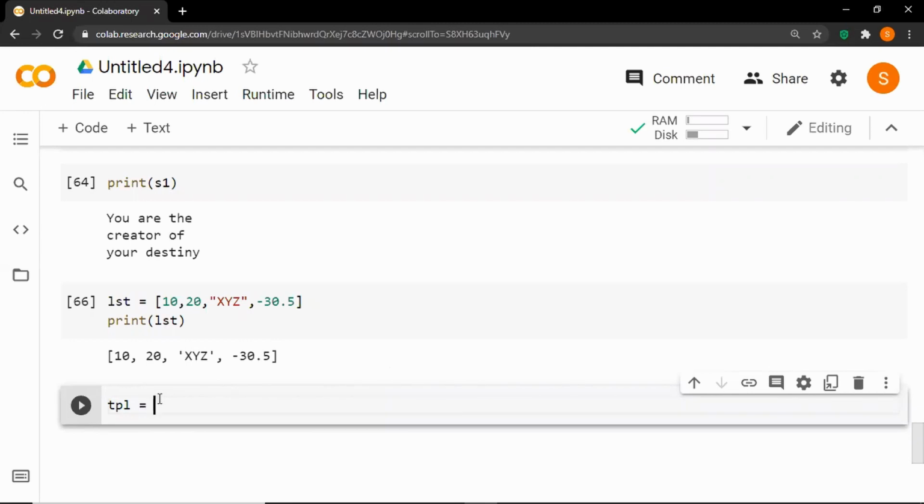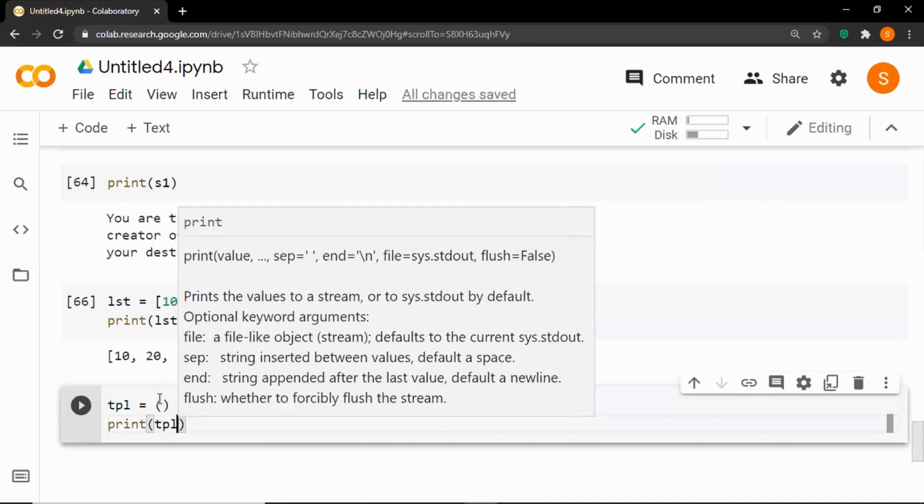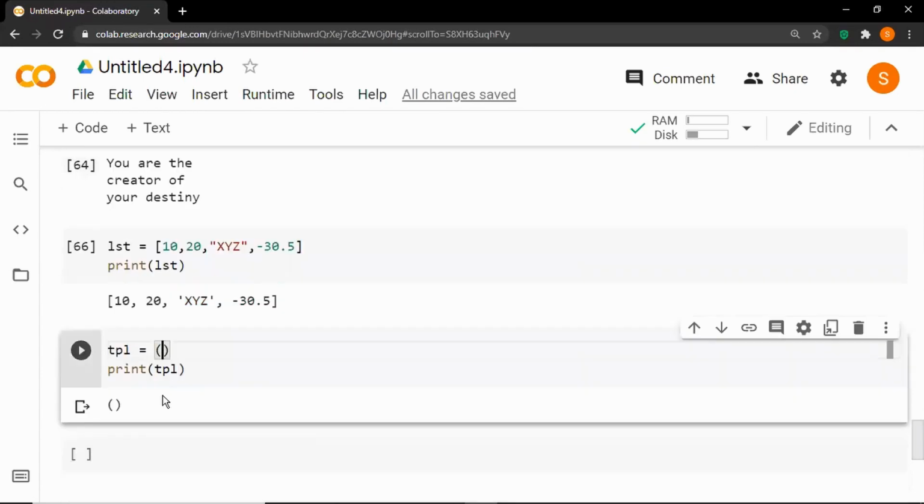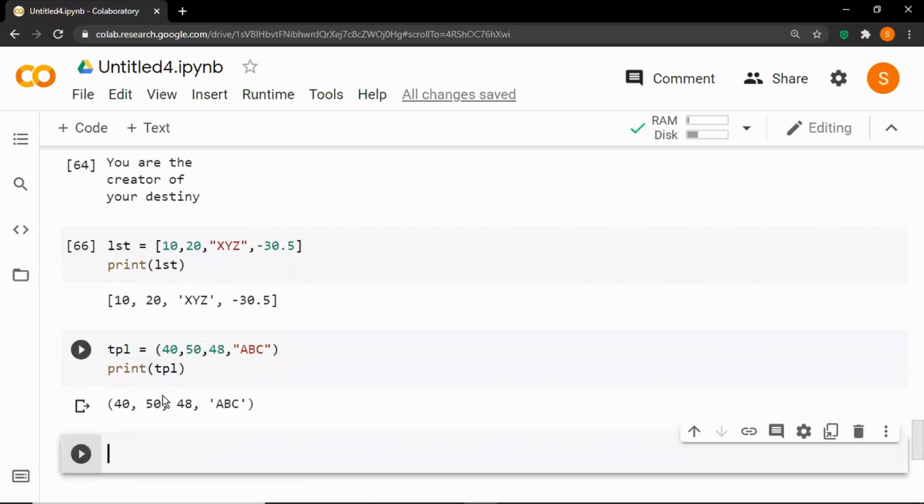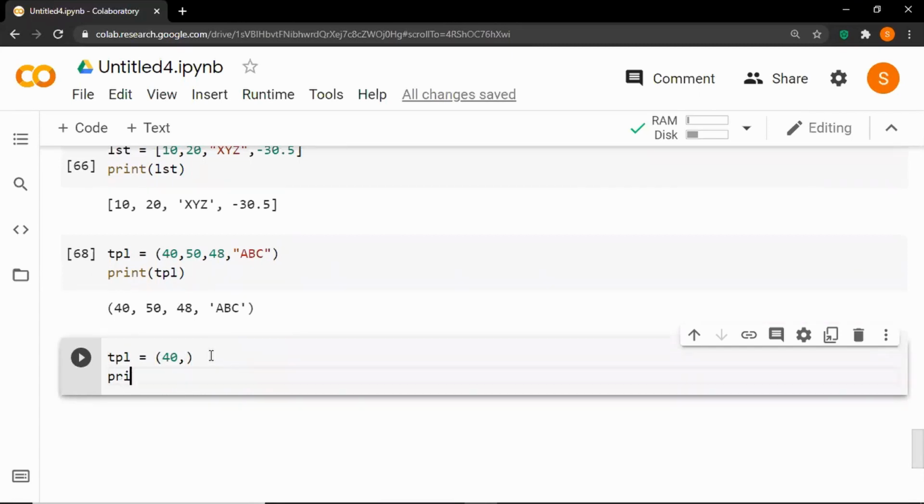So tpl is equal to parentheses, print tpl. This syntax will create the empty tuple for you, and let's add some elements in the tuple. Let's say 40, 50, 48, and let's say xabc. Let's run the cell, and here you can see that it will provide all the elements in the tuple. And to add a single element inside the tuple or list, we have to use the mandatory comma. So let's say tpl is equal to 40 comma, let's print the type of tpl.